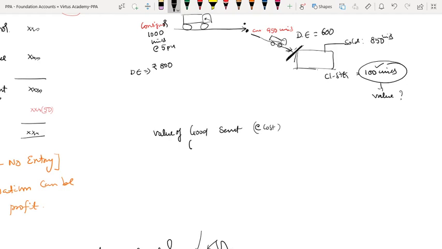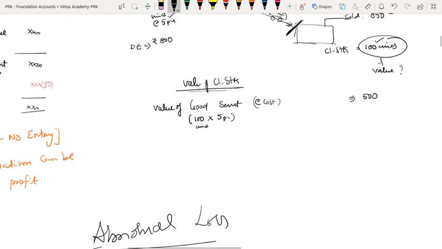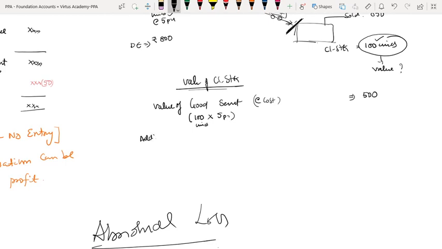Therefore, how many units in stock? How many units in stock, I asked. 100. Valuation of closing stock means only closing stock units I have to value, not consignment units. So what is the cost price per unit? 5 rupees per unit. Therefore, what is the stock at cost price? 500. Correct?